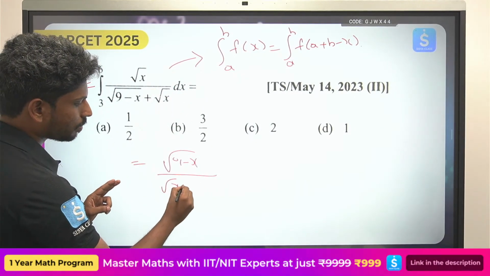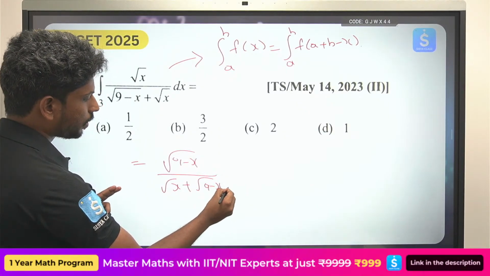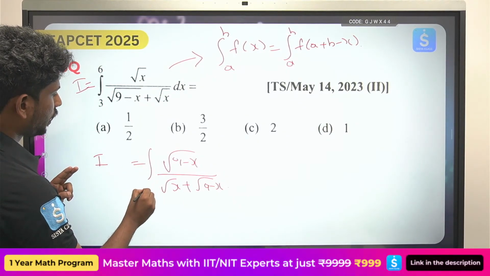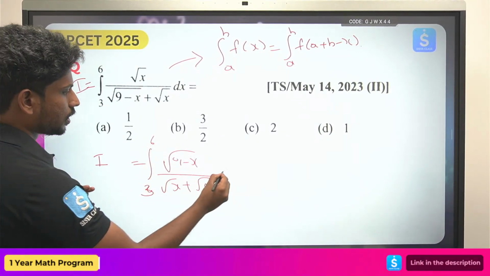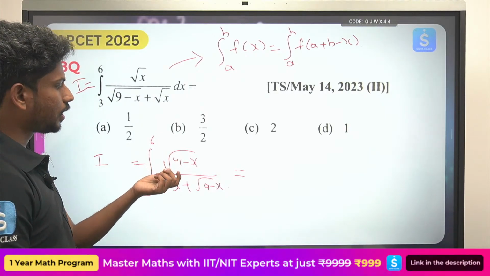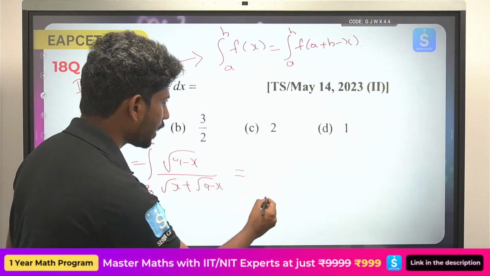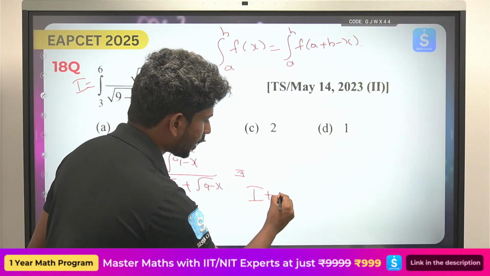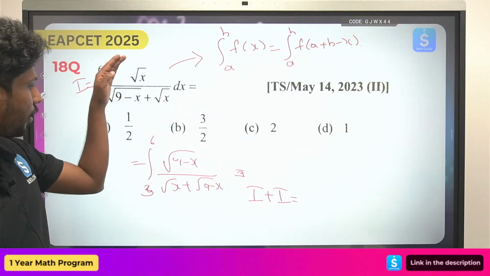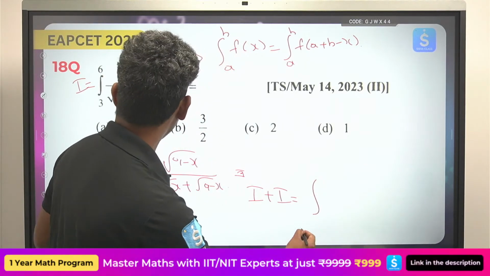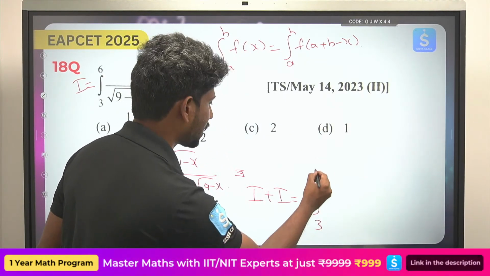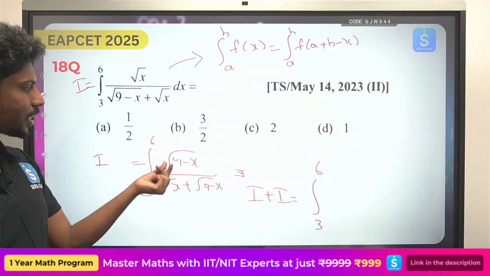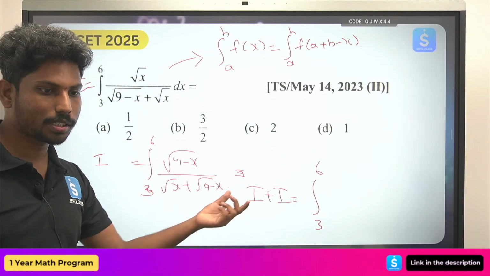Again this will be root 9 minus x by root x plus root 9 minus x, integral 3 to 6. So this can be written as again, if you try to see, this is nothing but again I. Try to add I plus I. If you add these two, again you will be getting integral 3 to 6 of root x plus root 9 minus x by root x plus root 9 minus x.